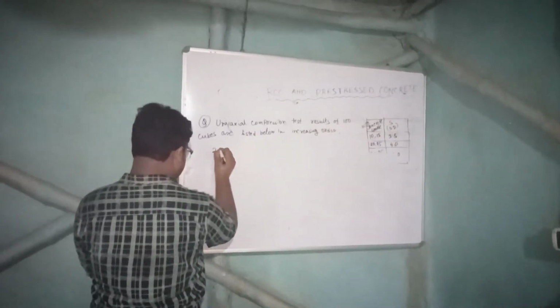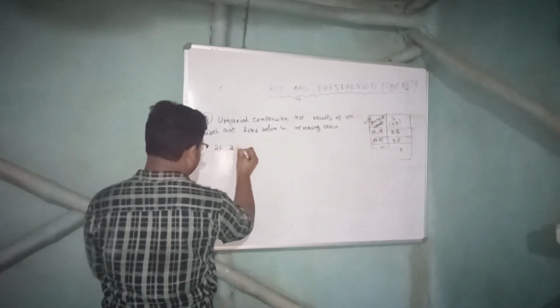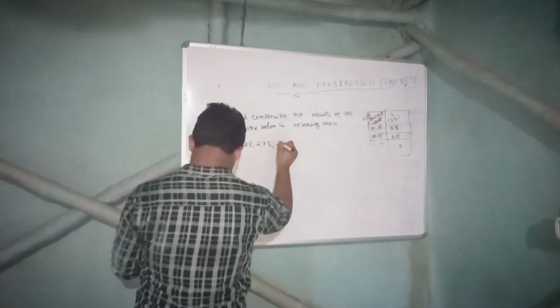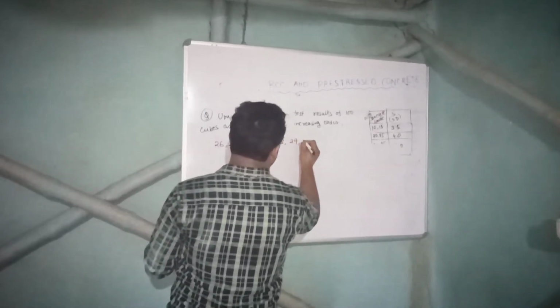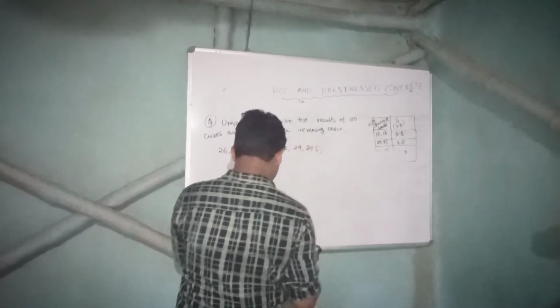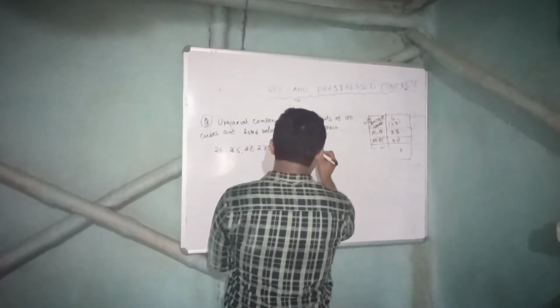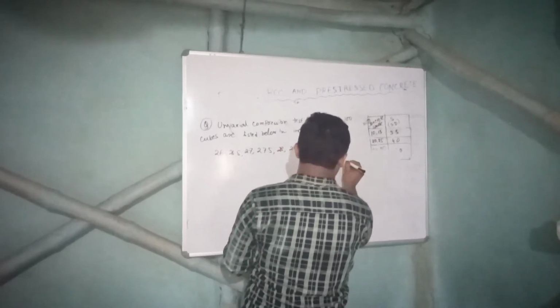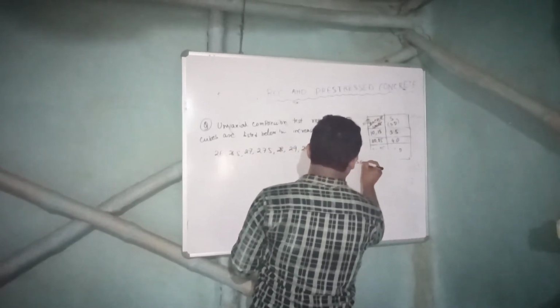It is 26, 26.5, 27, 27.5, 28, 29, 29.5, again 29.5, 30, and so on up to 100 samples.